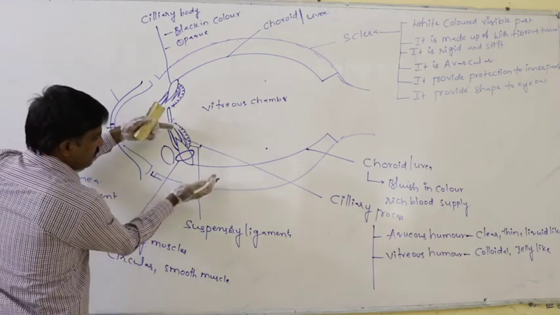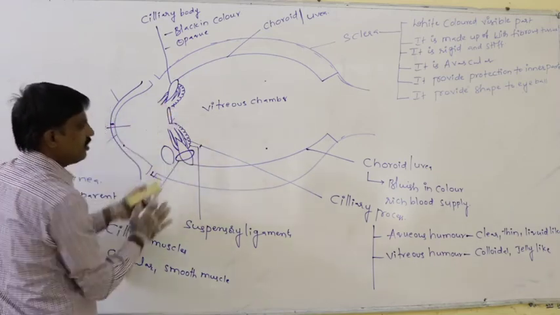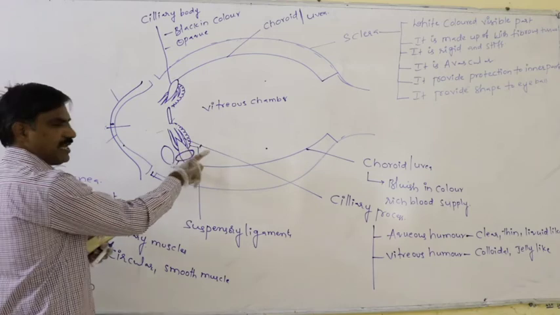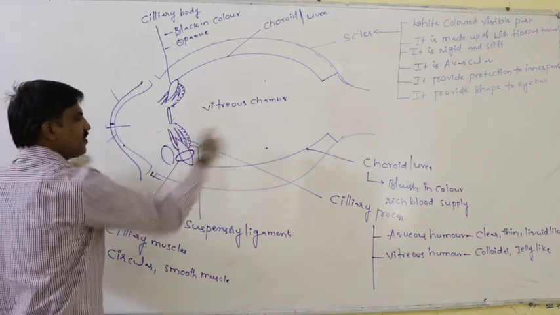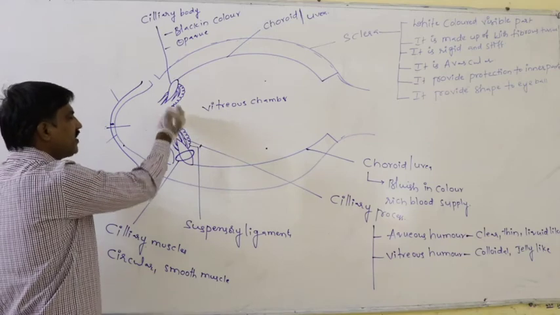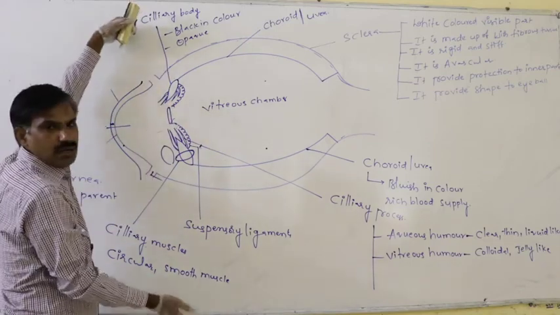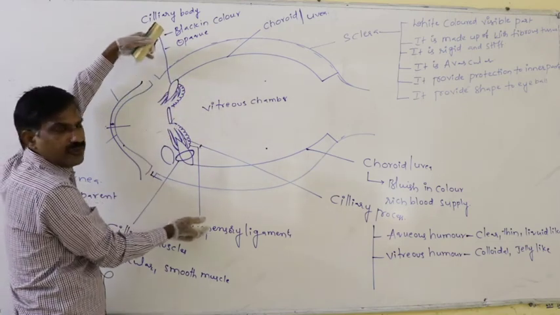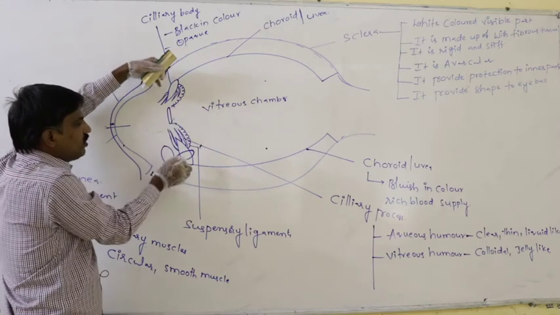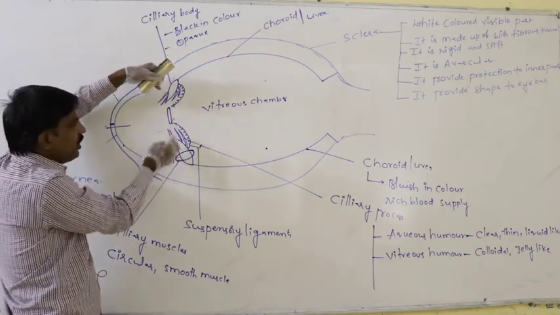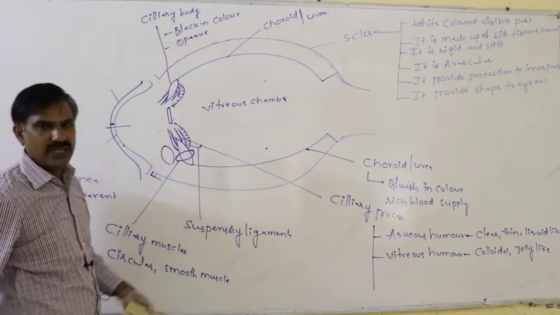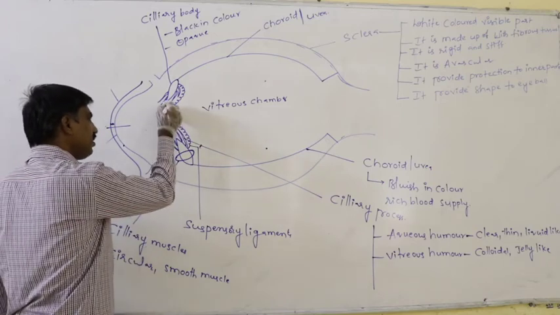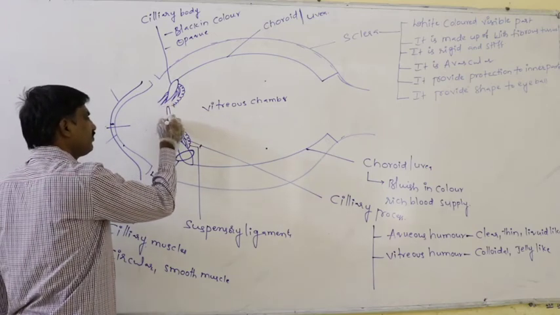As a result, the ciliary body becomes wider and shorter, the suspensory ligaments pull both edges of the lens, and the lens becomes narrow and elongated.